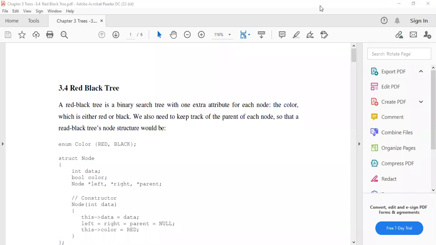Now we will start with our session of the DSA. Please mark your attendance.